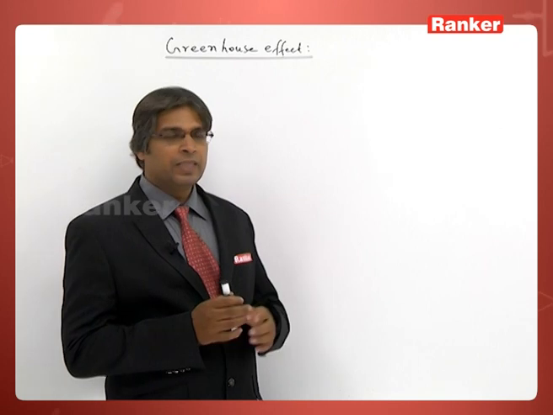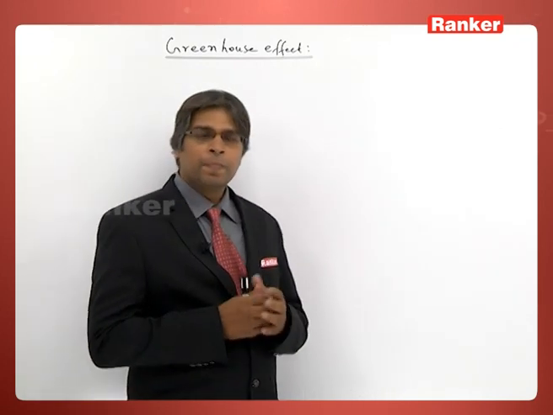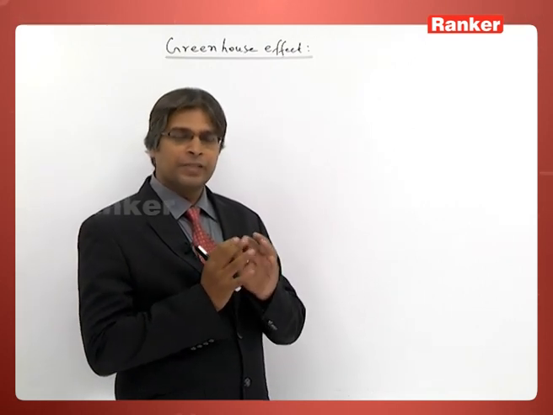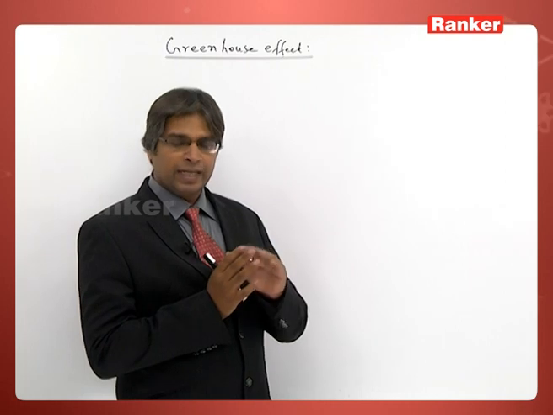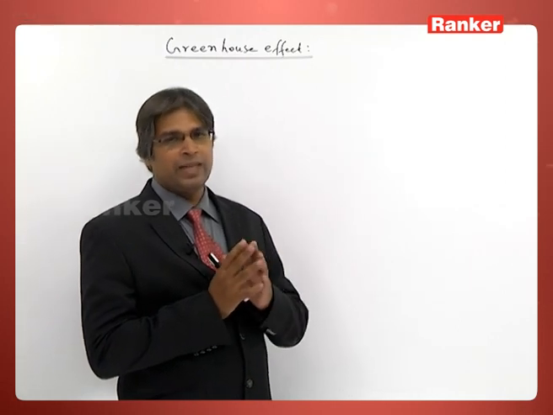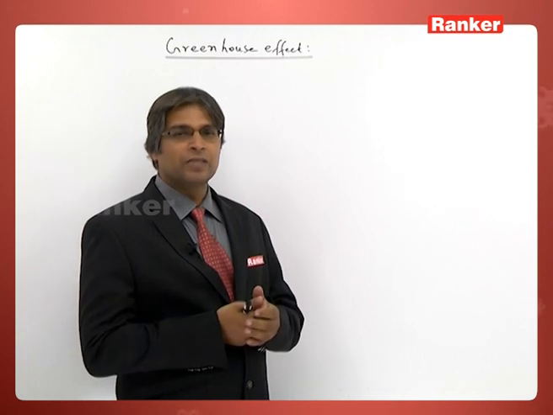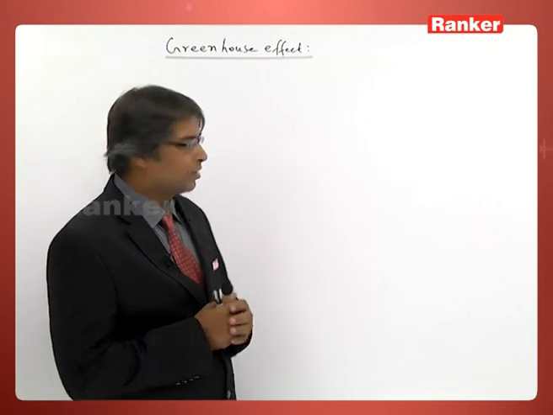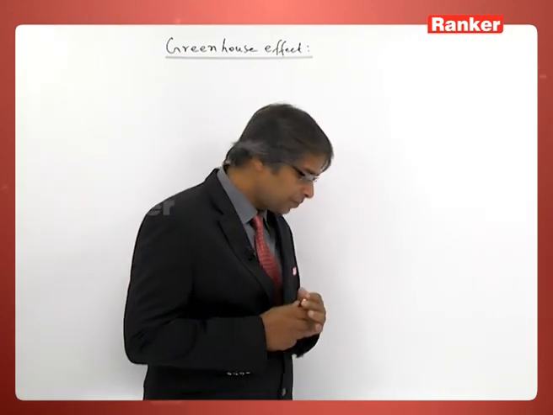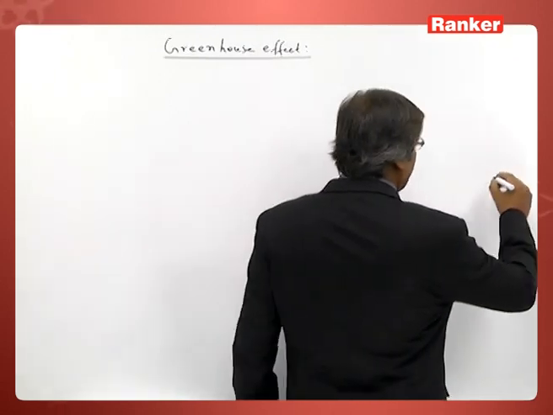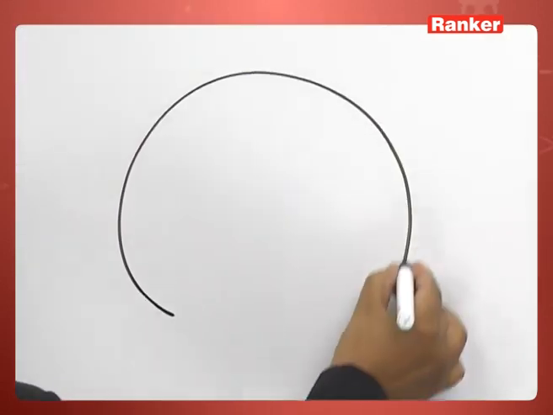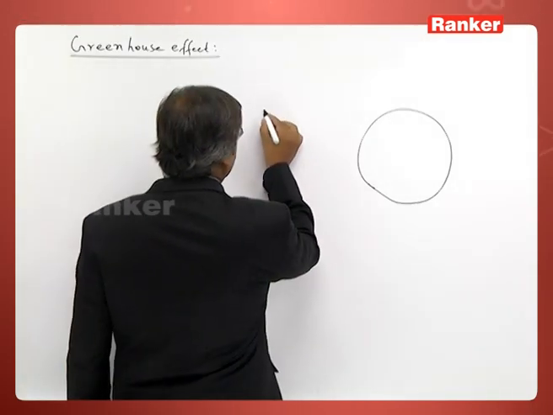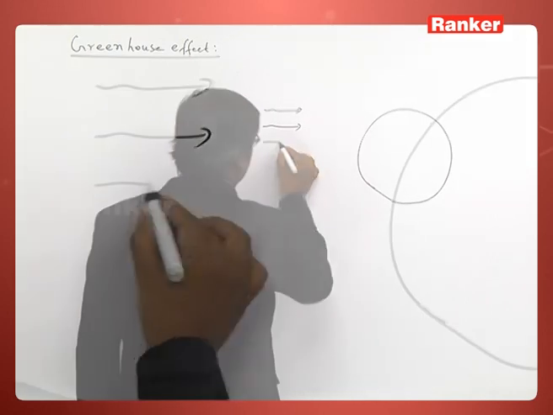Let us see with the help of the Stefan-Boltzmann law how the atmosphere helps in increasing the temperature of the earth, that is, warming. If the atmosphere is not there, what will be the average temperature of the earth? In the presence of the atmosphere, that is the greenhouse effect, what will be the temperature of the earth? That is called greenhouse warming. So, this is our earth, and let us suppose there is no atmosphere, and it receives energy from the sun.